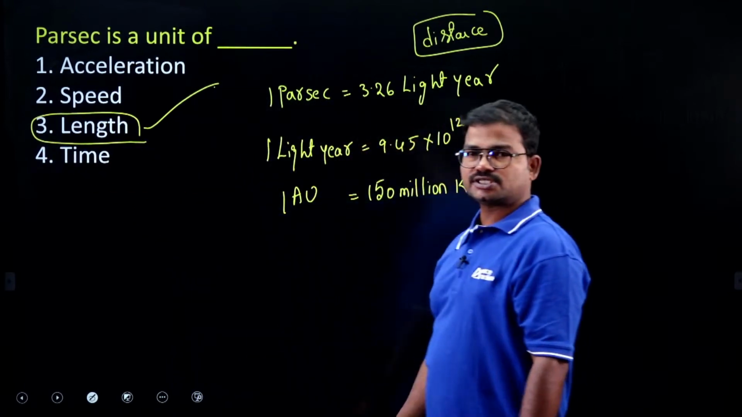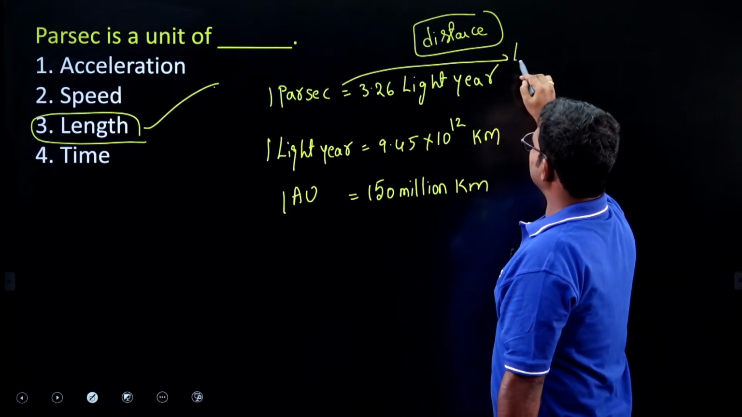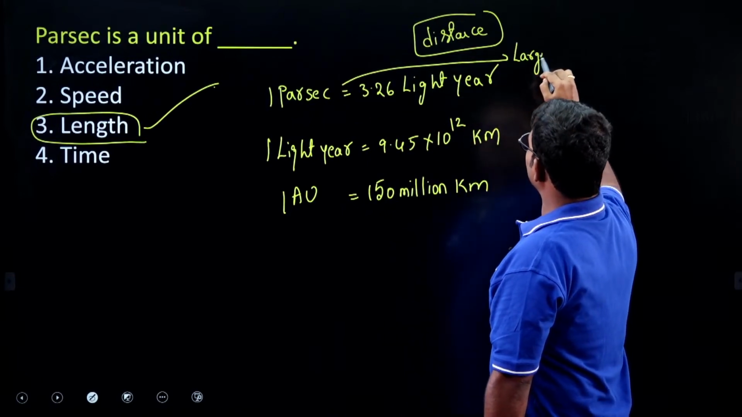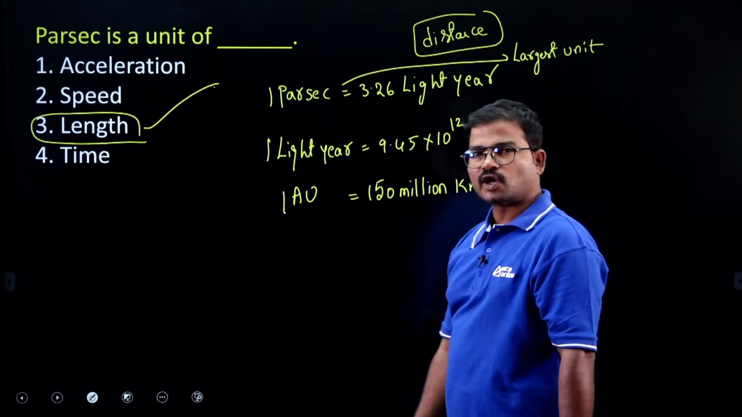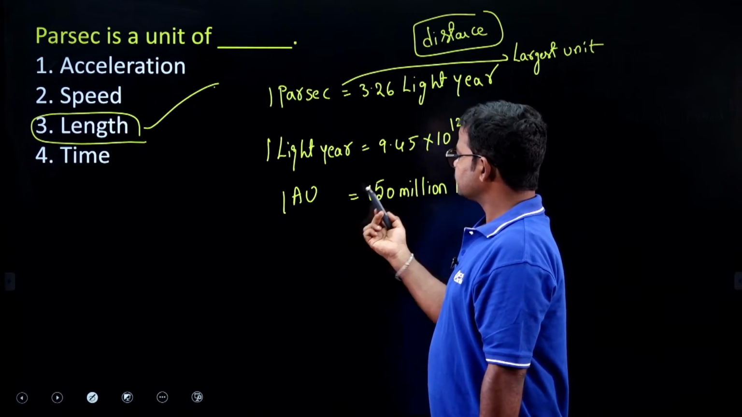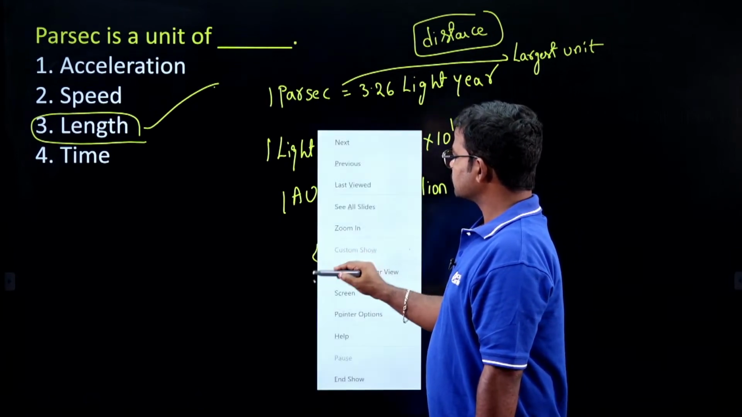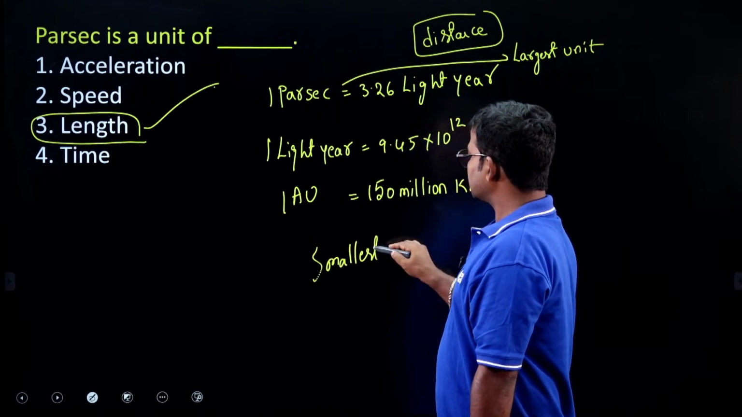Which is the largest unit of distance? Nothing but parsec. This is the largest unit of distance. And which is the smallest unit of distance? Nothing but